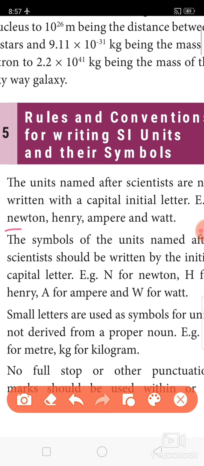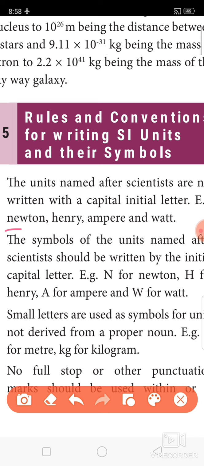But in science, if you mention the full name as a unit, Newton is the unit for force. When you use it as a unit, newton, you are going to write the full name as a unit. Okay, you should not write the first letter as a capital letter. If you want to write the history of Newton, you should write Newton with the first letter capital. But whenever you use newton as a unit, you should not write the first letter as capital.